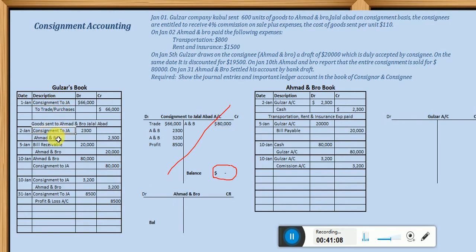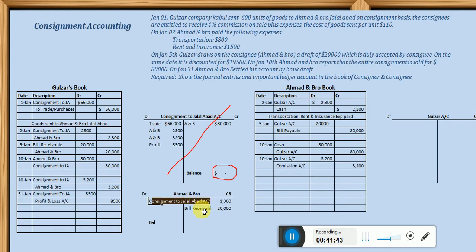Yes, here in the second transaction, Ahmad and Bro account credited, and that is $2,300, because of consignment. Next we have Ahmad and Bro credited $20,000, and that is because of bill receivable, right? And next Ahmad and Bro debited $80,000, this account debited, and that is because of consignment.